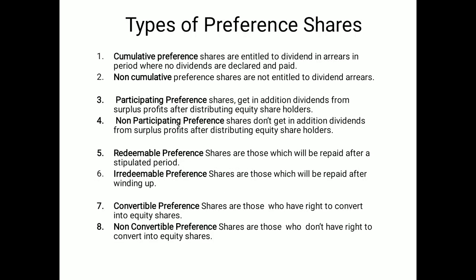Now I'm moving to the types of preference shares. The first is cumulative and the second is non-cumulative. Cumulative preference shares means the dividend of the preference shareholders can be carried forward to the next years and collected in the coming years. But in non-cumulative, it cannot be carried forward to the next years.